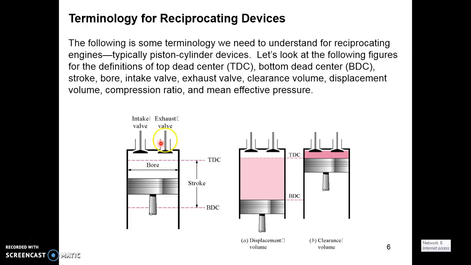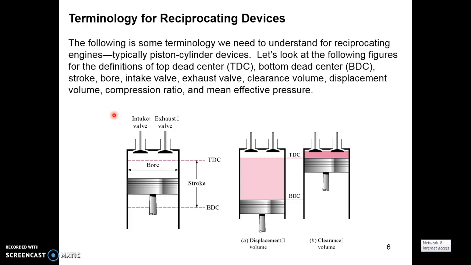Coming to the terminology, some of the terms we use in SI engines are TDC, that is top dead center, and BDC, bottom dead center. When the piston in the cylinder goes to the topmost position, it is known as TDC. When it goes to the bottommost position, it is termed BDC. The distance between the TDC and BDC is termed the stroke. The diameter of the piston, or the inner diameter of the cylinder, is termed the bore. The volume above the TDC is termed the clearance volume, and the volume swept out by the piston from TDC to BDC is called the displaced volume.